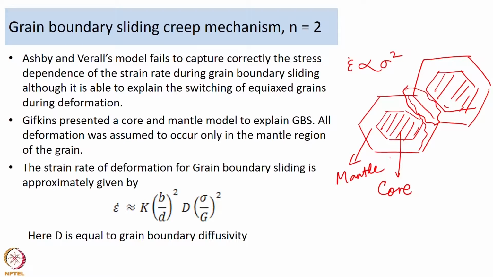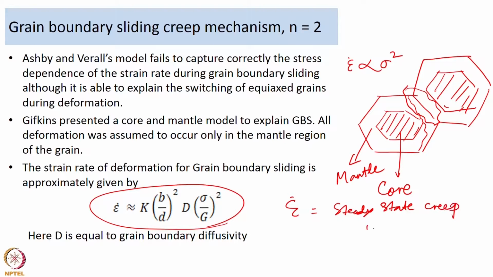Now, by and large, the strain rate of deformation for grain boundary sliding can be approximately described by this equation. Again, epsilon dot is the steady state creep rate, and what this equation tells us is that the steady state creep rate is dependent on the inverse of the square of the grain size, and it is also directly proportional to the applied stress, and there is a diffusivity term D. This diffusivity term D is generally equal to grain boundary diffusivity, although there have been cases where people observed that D is equal to D_l, that is lattice diffusivity, but by and large it is grain boundary diffusivity, because the deformation is associated with the regions around the grain boundary.